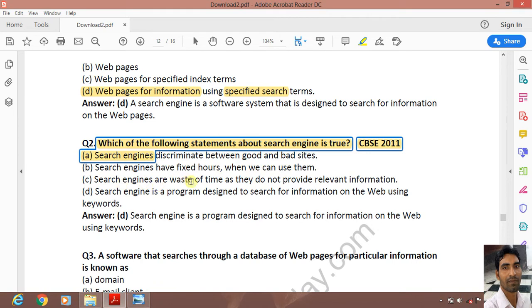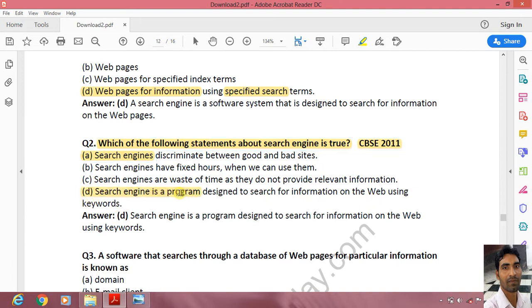Search engines are a waste of time as they do not provide relevant information. Search engine is a program designed to search for information on the web using keywords. So the right answer is D. Search engine is a program designed to search for information on the web using keywords.